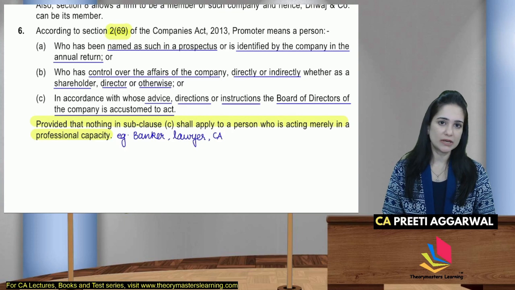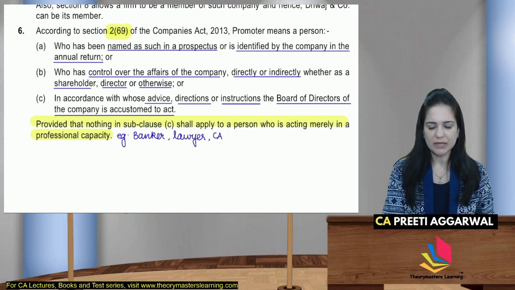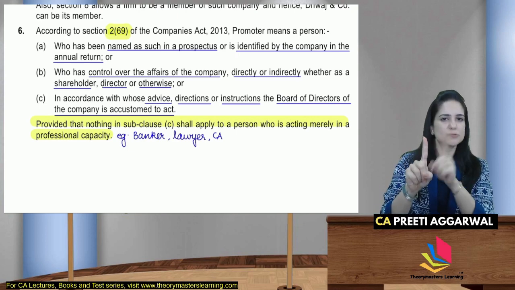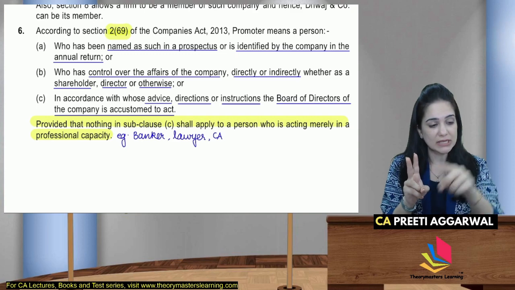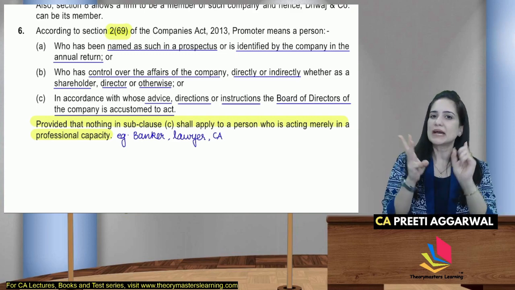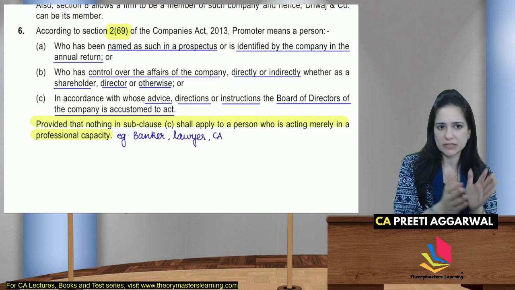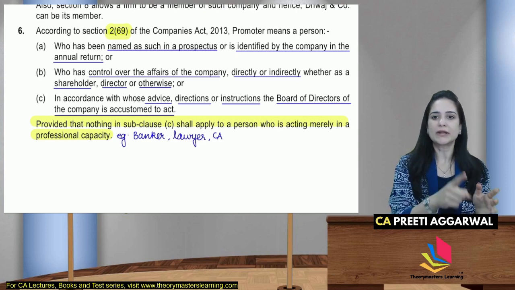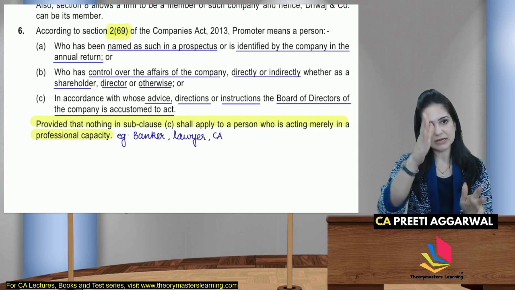सेक्शन नंबर इंपॉर्टेंट है यहाँ पर, सेक्शन 2 क्लॉज 69। Promoter means a person who is one, named in the prospectus as a promoter, identified by the company in the annual return कि ये हमारा promoter है. He has control over the affairs of the company either directly or indirectly as a shareholder, director, otherwise. According to whose advice, direction, instructions the board of directors is accustomed to act. ये सारे लोग promoters हैं.